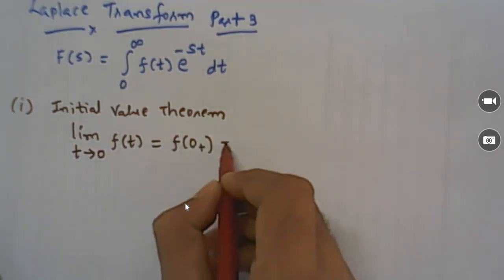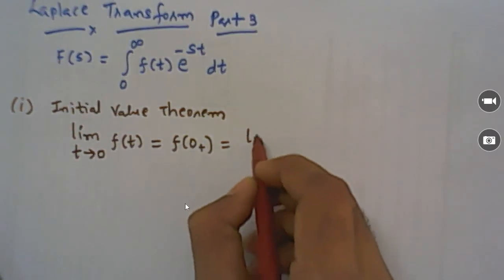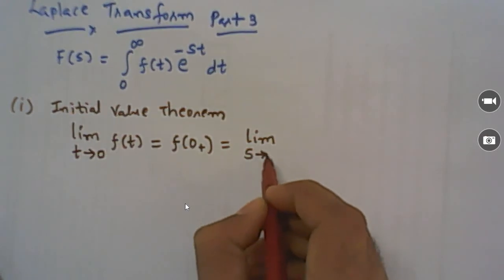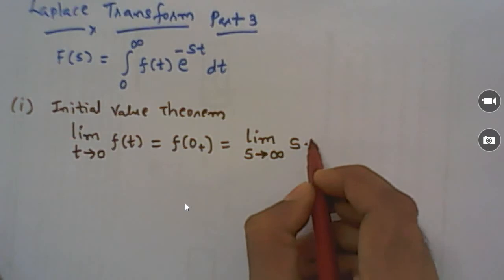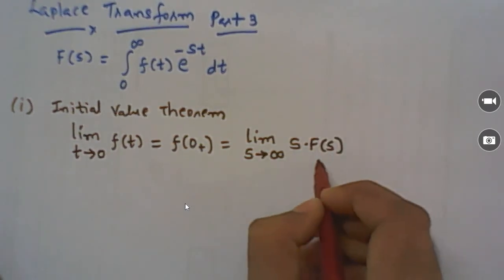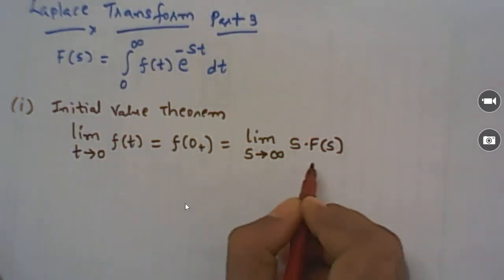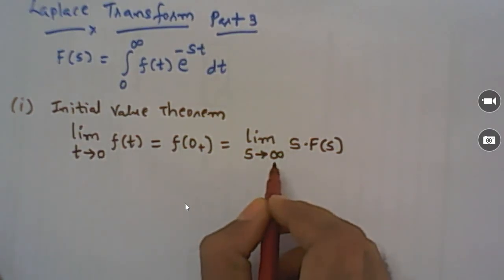In the Laplace domain, if the function is in the s domain, then it can be found using limit s tends to infinity of s into F of s. So if we have F of s and want to find its initial value, we multiply the function by s and take s tends to infinity.